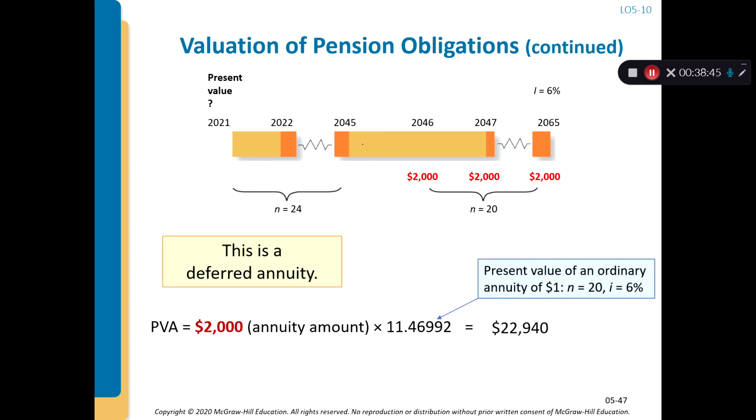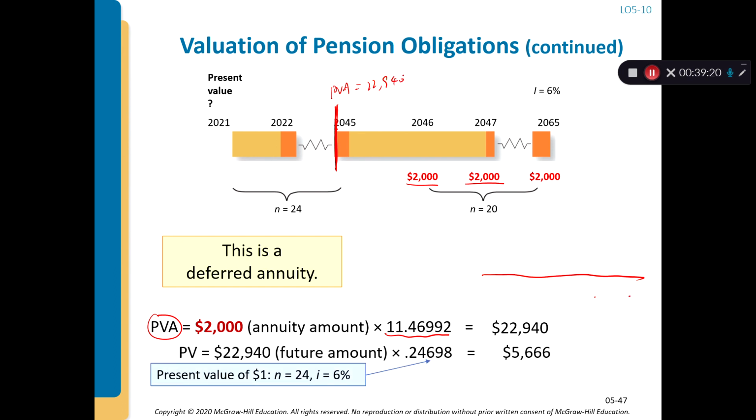So at the beginning, this is a two-step process, right? You have an annuity of $2,000 for 20 years, so you find the present value of an ordinary annuity with n equals 20, i equals 6, which is 11.4699. So the present value here equals $22,940.